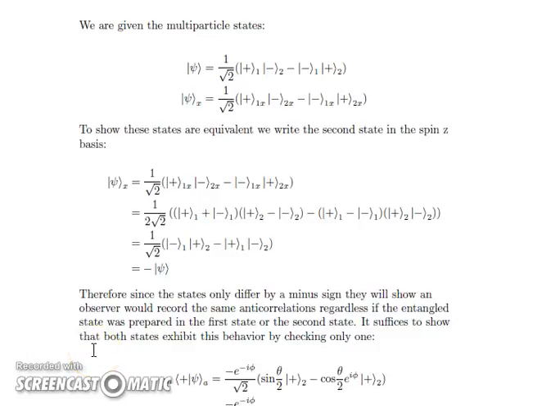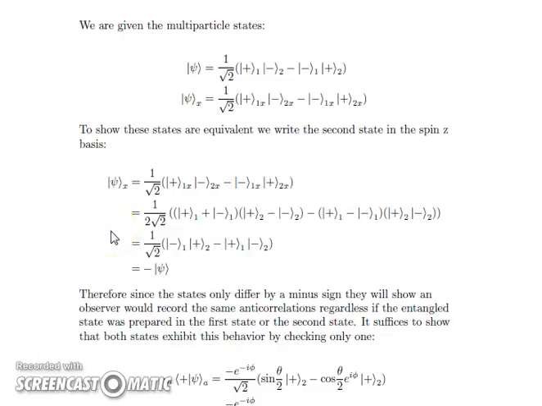Okay, so this is my video for standard 4.1, which gives us these multi-particle states and asks us to show that they are equivalent and demonstrate the same anti-correlation behavior. So to show they're equivalent, we can just rewrite psi x in the spin z basis. And when we do that, we get that psi x is just minus psi.